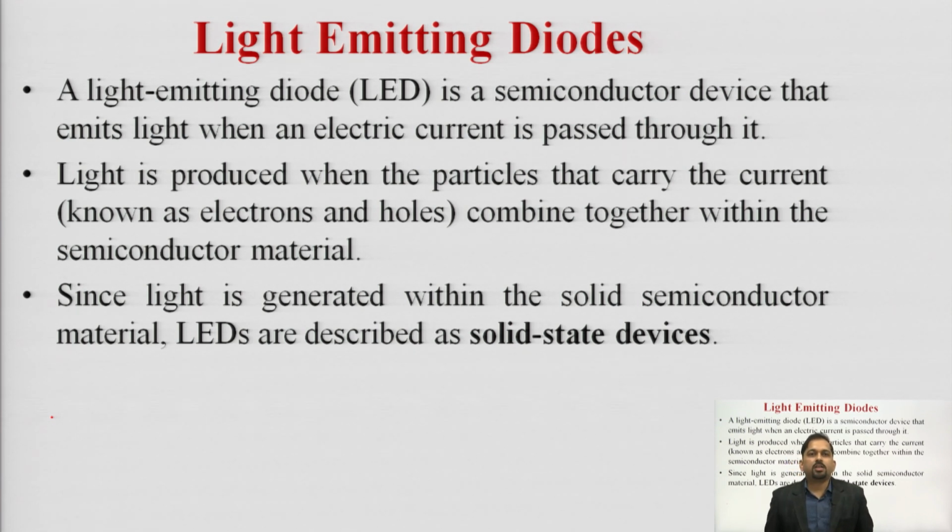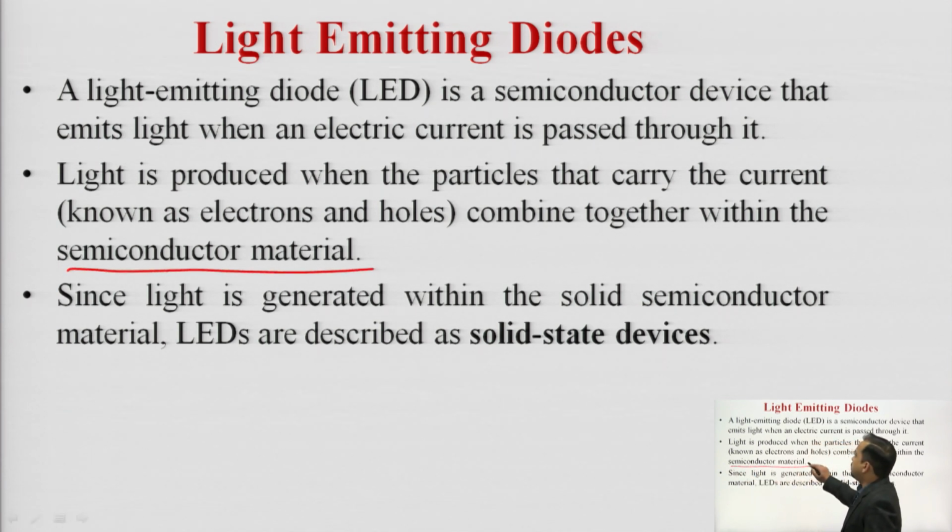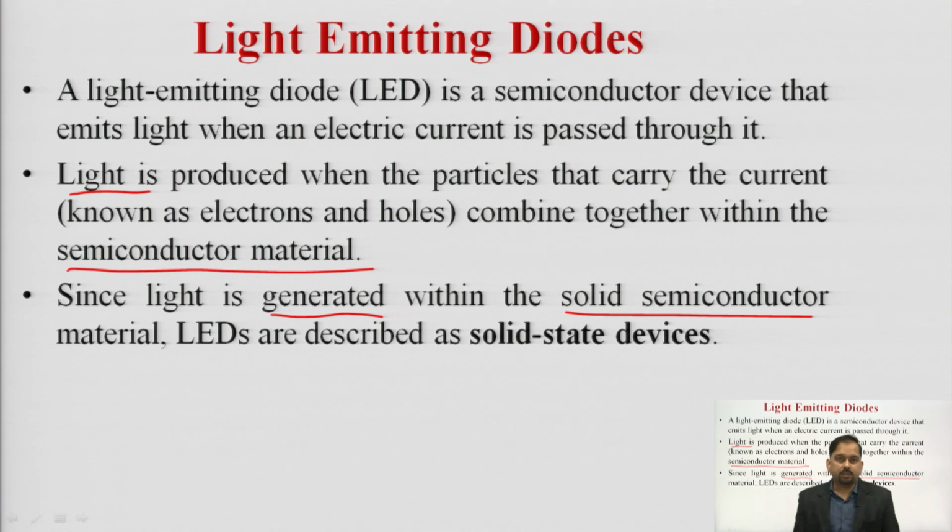Light is produced when the particles that carry the current, the electrons and holes, combine within the semiconductor, and as a result light is formed. Since the light is generated within the solid semiconductor material, the LED is described as a solid state device.